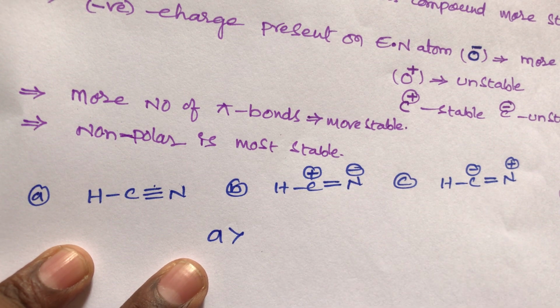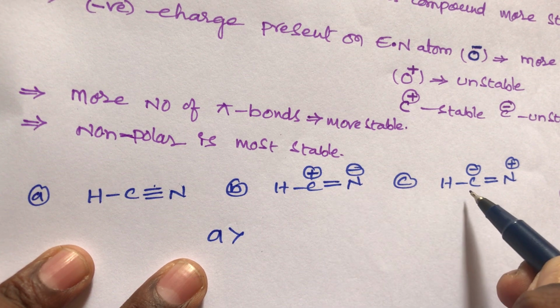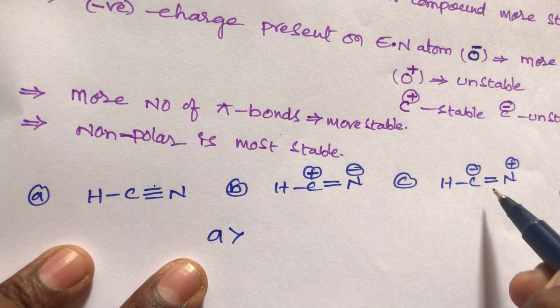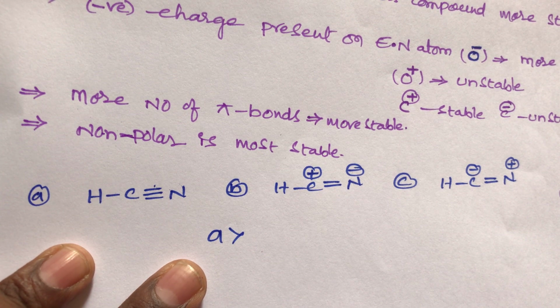Out of these two, which one is more stable, student? Compound B has 3 covalent bonds, and compound C also has 3 covalent bonds, so both are equal. Next priority goes to, what is the third priority, student?